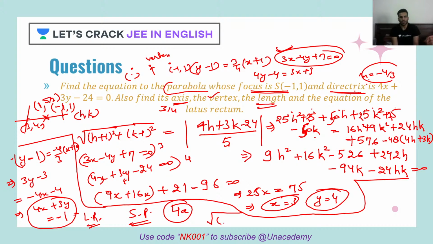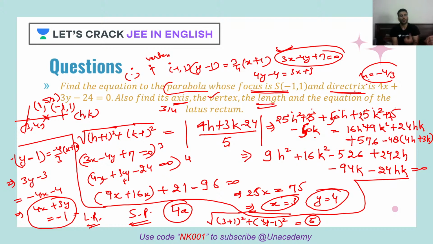So this distance would be what? 3 plus 1 whole square plus 4 minus 1 whole square. So that will be what? That will be 9 plus 16, 5.